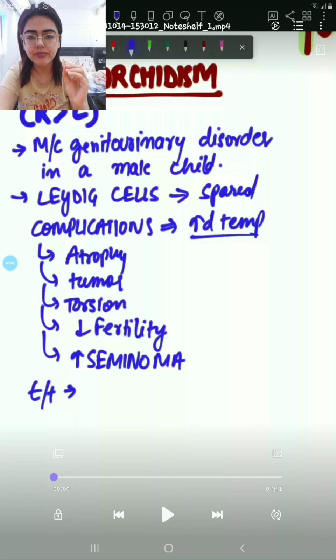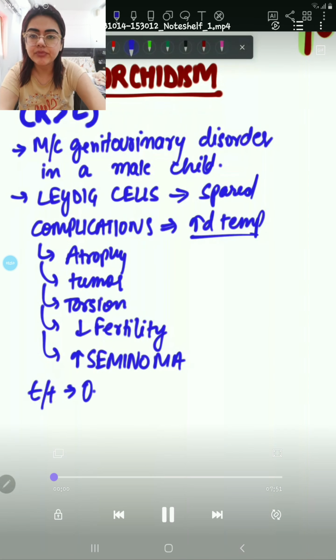Complications that occur in cryptorchidism are due to increase in temperature, since the testes are used to surviving under low temperature. When they are exposed to high temperature inside the body, the complications of cryptorchidism occur, that is, increase in temperature leads to atrophy, tumor, torsion, decrease in fertility and seminoma.